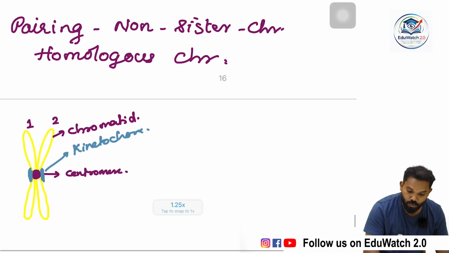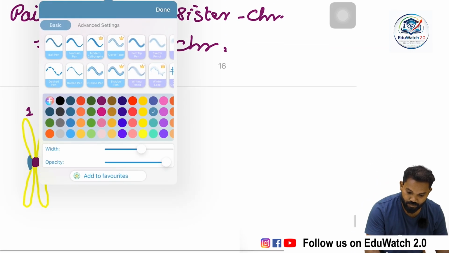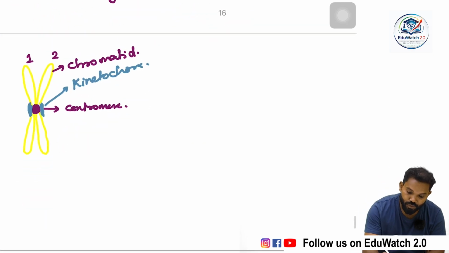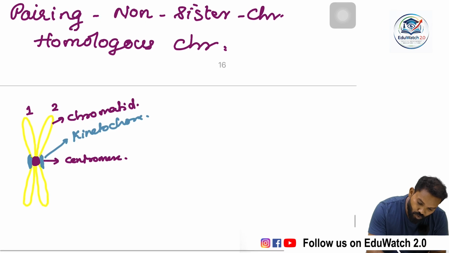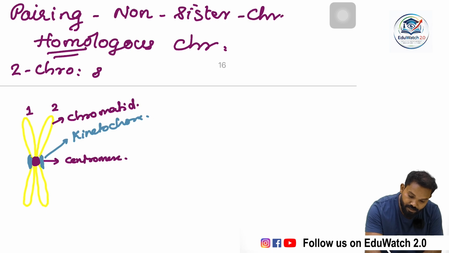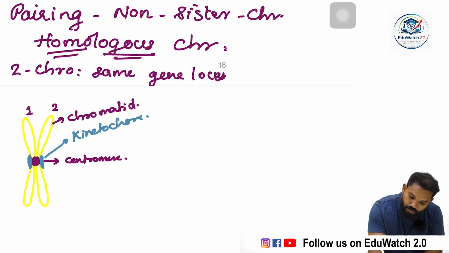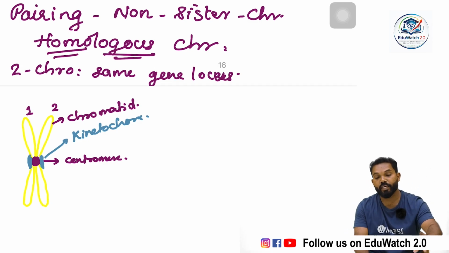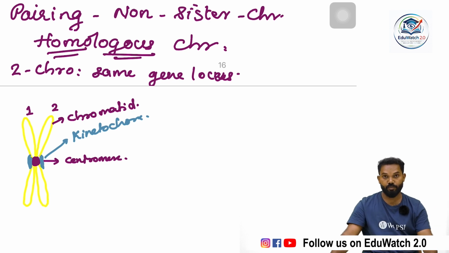Then what is a homologous chromosome? Homologous chromosomes are two chromosomes. Homo means same. Locus means gene location. Two chromosomes having the same gene location are known as homologous chromosomes.